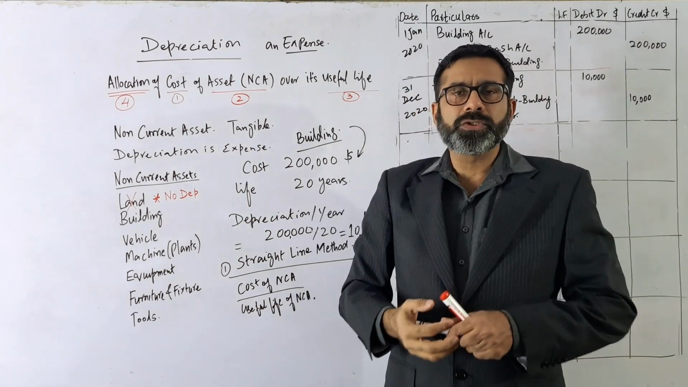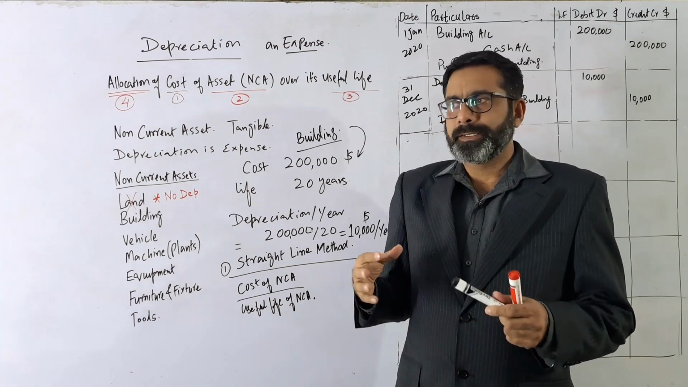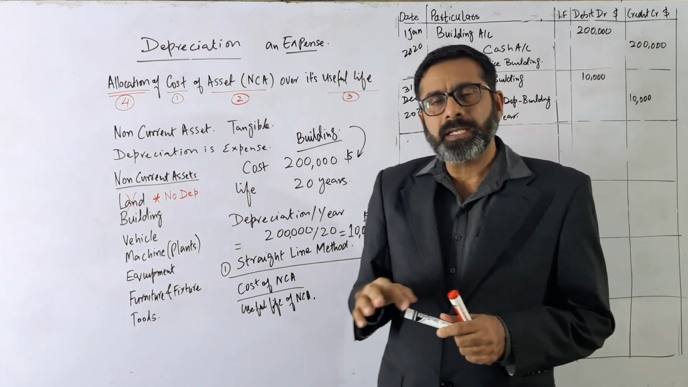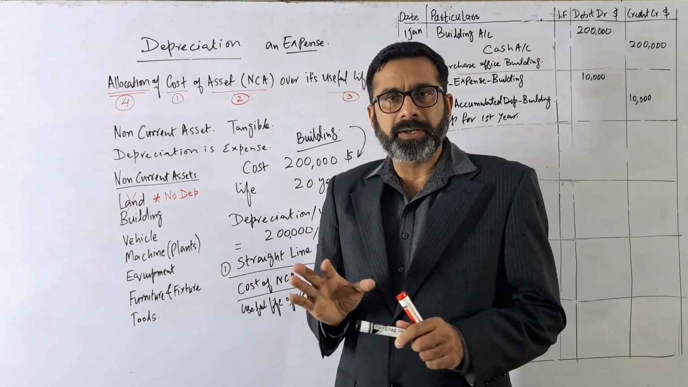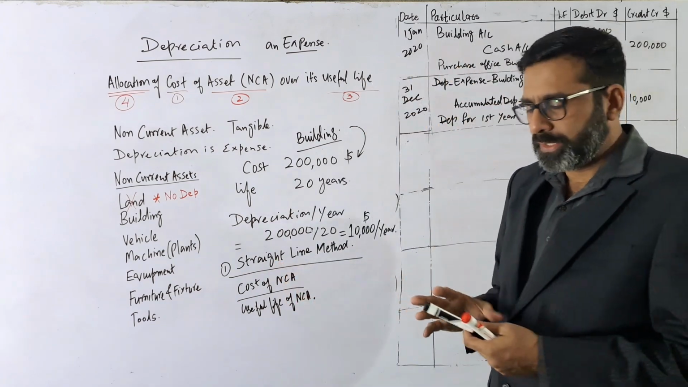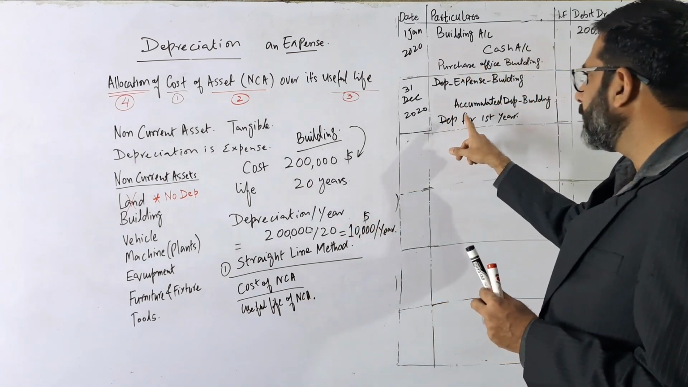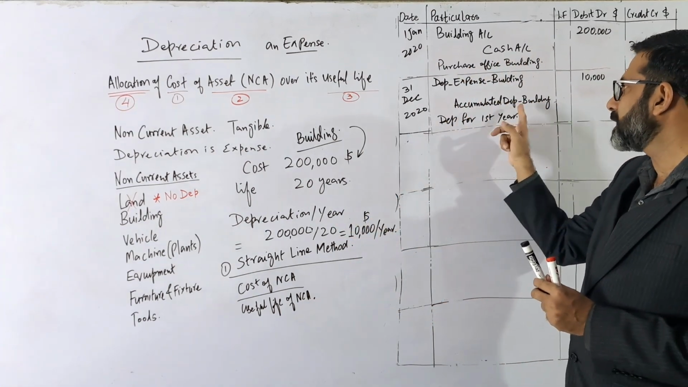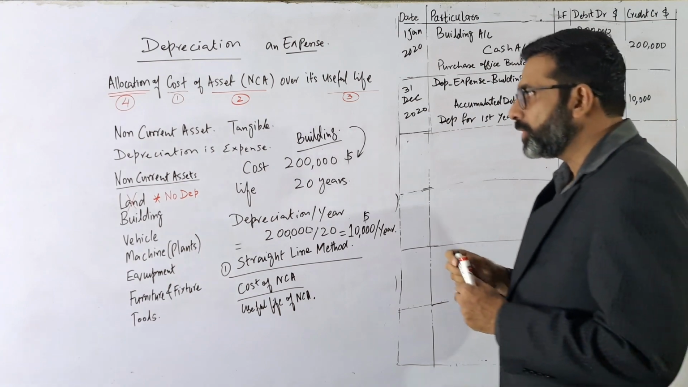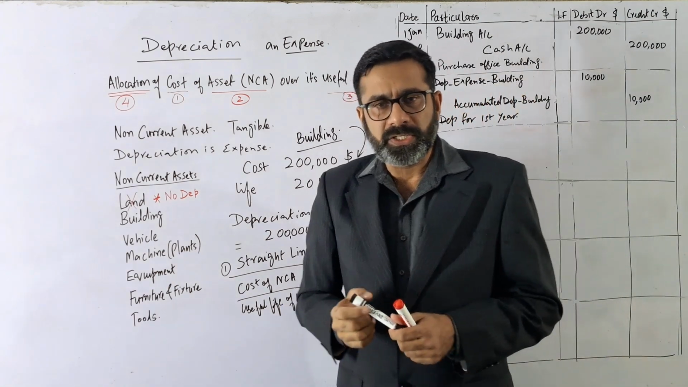As in some of the books or some of the lectures, they are writing it as a building is reduced, but we will not write like that because it is not according to the international accounting standards. So accounting standards says that we have to create another account for that, so it is called the accumulated depreciation. So what is the accumulated depreciation?